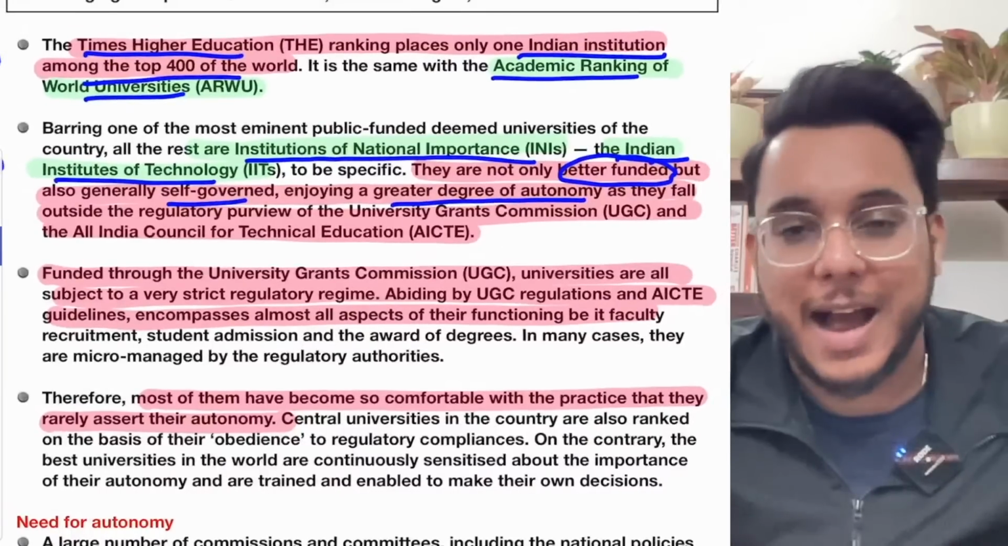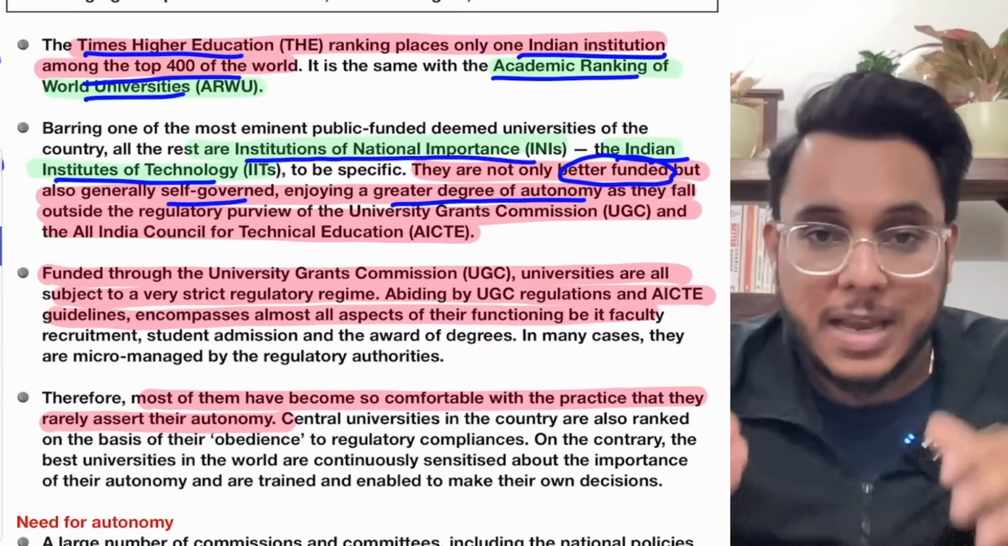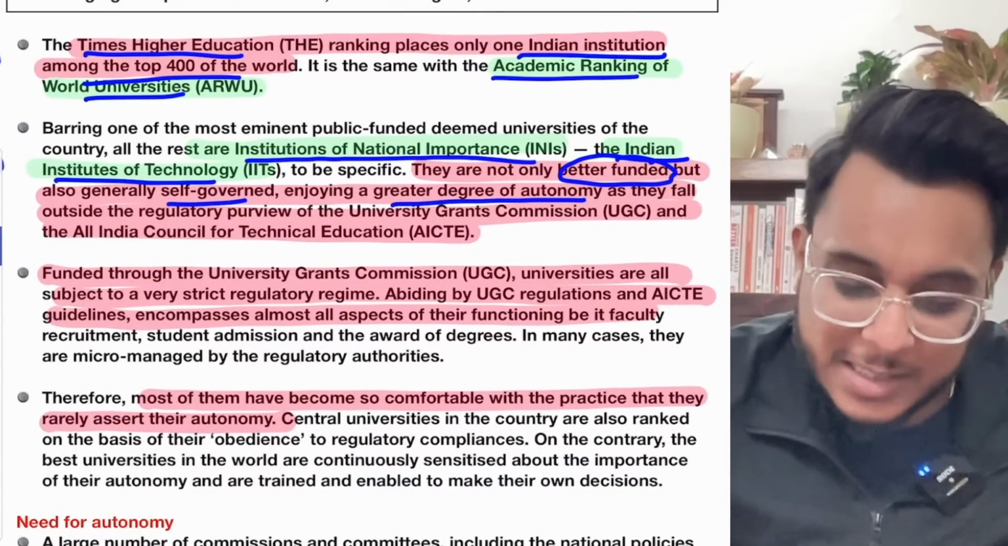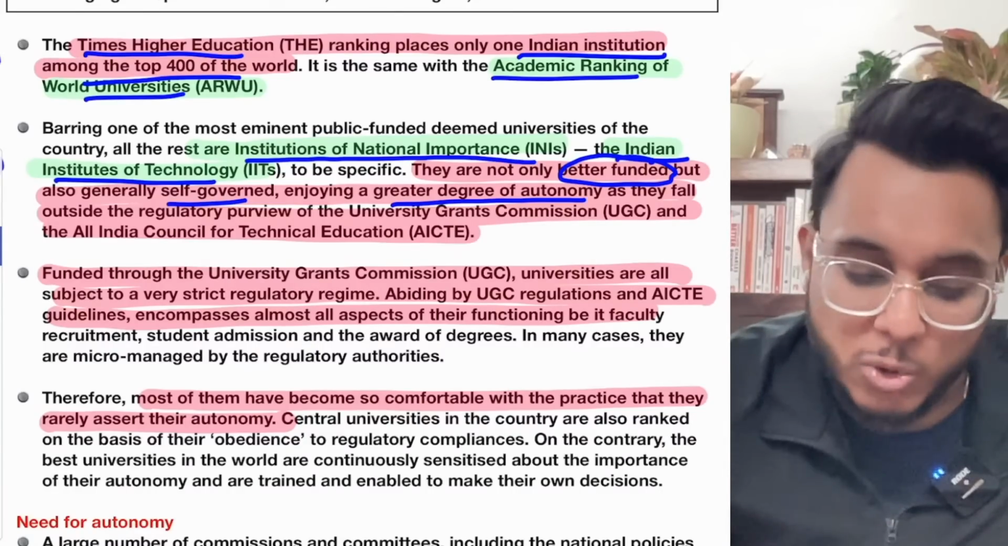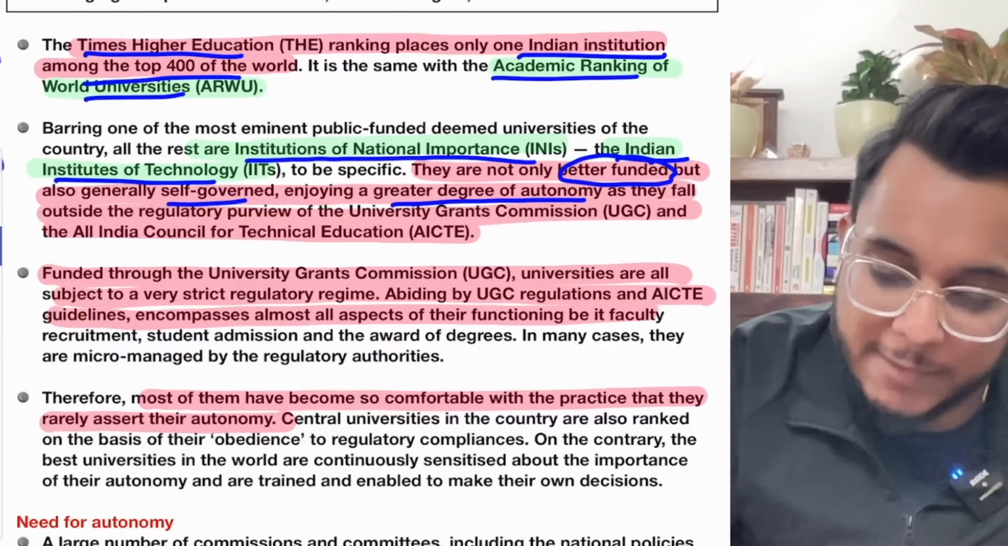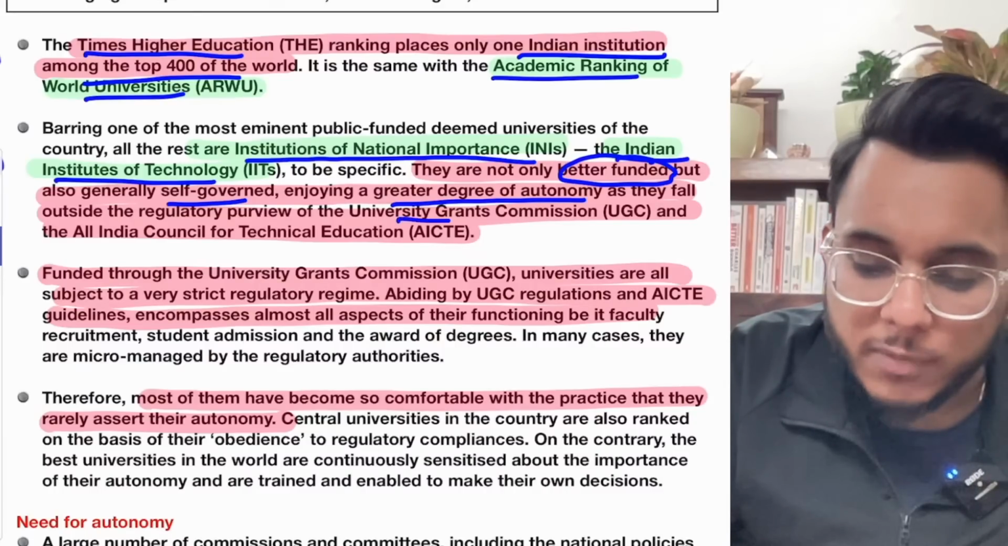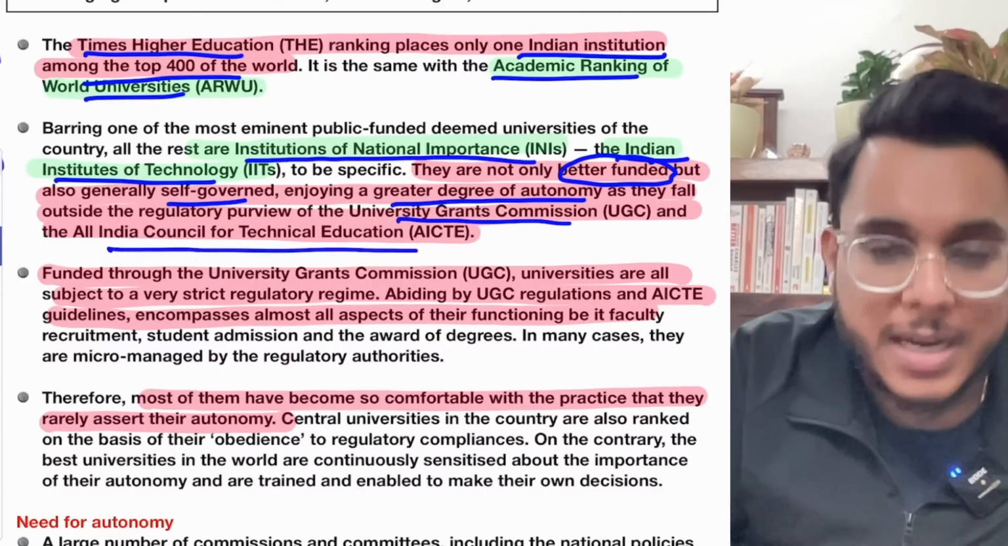Now when we talk about the IITs or the institutions of national importance which are getting good rankings, we see that many of them have huge autonomy. They fall outside the regulatory purview of the UGC, as well as outside the AICTE.